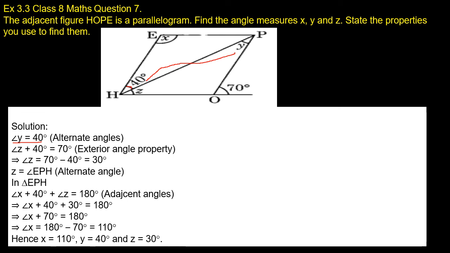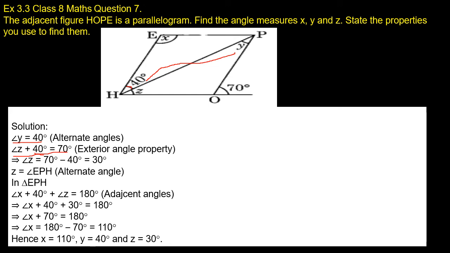Y is 40 degrees. Now let us find the Z value. Angle Z plus Y is equal to 70 degrees. Instead of Y, I have taken the value as 40 degrees, because the value of Y is 40 degrees. So angle Z plus 40 degrees is equal to 70 degrees. What property did we use here? The exterior angle property.